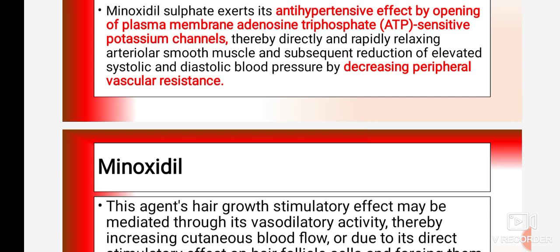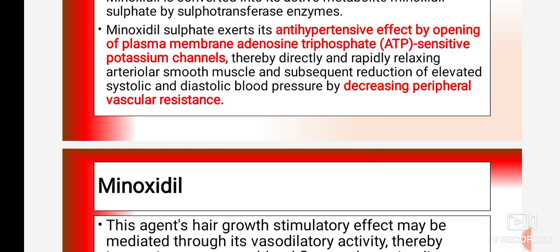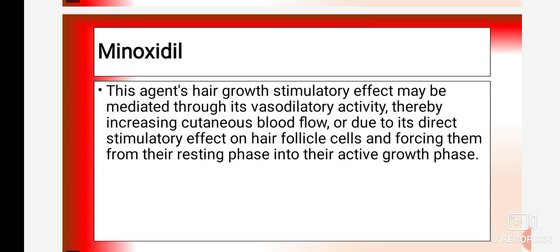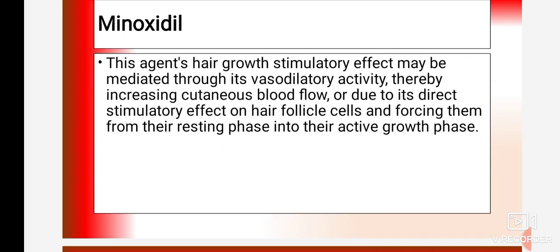Suppose a patient is suffering from high blood pressure, due to the administration of minoxidil there is a reduction of elevated systolic and diastolic blood pressure by decreasing peripheral vascular resistance. Whatever resistance there is to the flow decreases, and this ultimately produces vasodilation and decreases blood pressure.